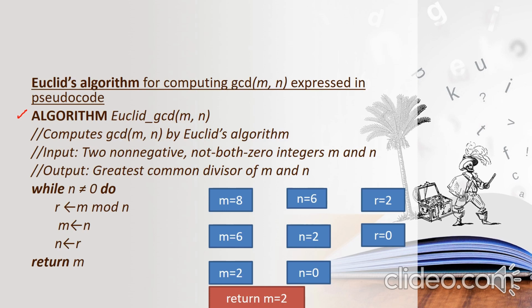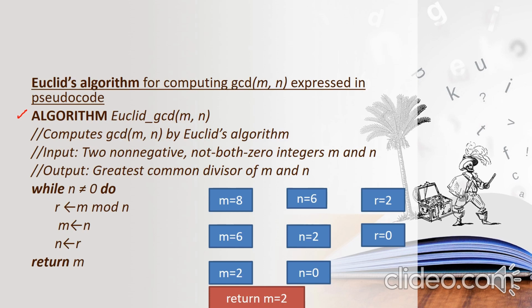After that, specify the aim of the program, the input of the program, and the output of the program, and let all these be in comments. Then we have the problem solution. That is, our aim is to get the problem solution. So then we'll find the GCD of m, n using the Euclidean approach.